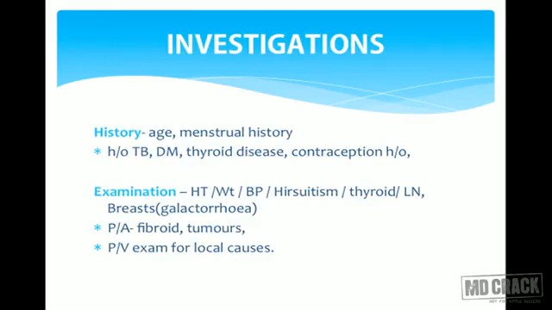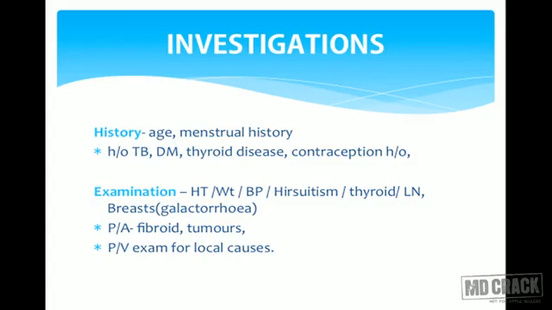Now we are going to investigate her further. We are going to see how we should take the history, what points should be focused on in examination, and then how we should investigate her. So in the history, age and menstrual history are very important. Age is important, we have already explained. Menstrual history will tell us whether she is having ovulatory or anovulatory menses. We should always rule out history of tuberculosis, diabetes, and thyroid diseases in that particular female.